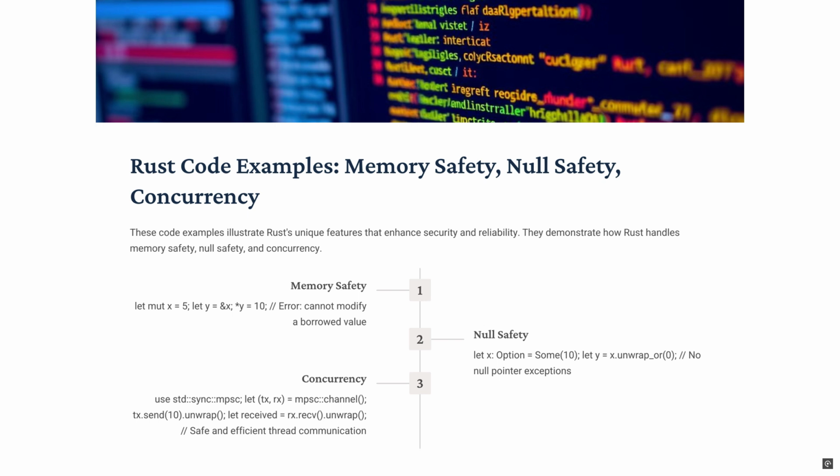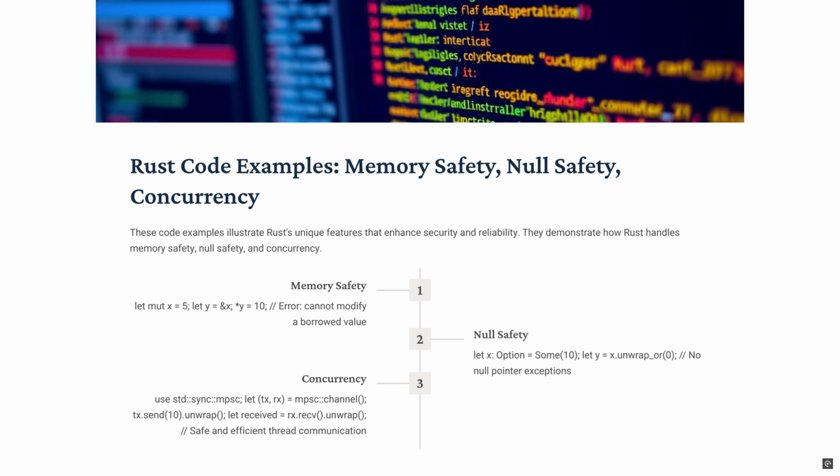The mpsc module provides functionality for message passing between threads. The acronym stands for multi-producer, single-consumer, meaning multiple threads can send messages, but only one thread can receive them. In the next line, let (tx, rx) = mpsc::channel().